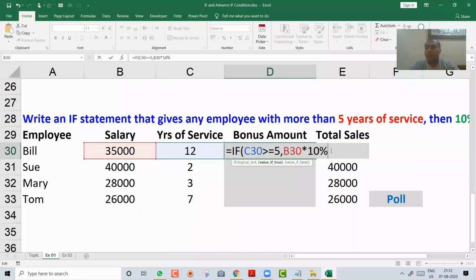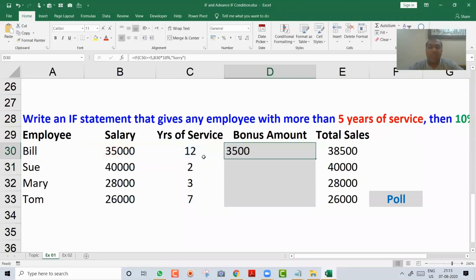I will say comma, value if false. If it is not greater than 5 years, then what? Then over here I will say sorry, for example. So sorry, I have put it in double quotes and I will press enter. Alas, so he got 3,500 bonus. Why? Because 35,000 is a salary, so he will get 3,500. And why did the calculation happen? Because this is more than 5 years.